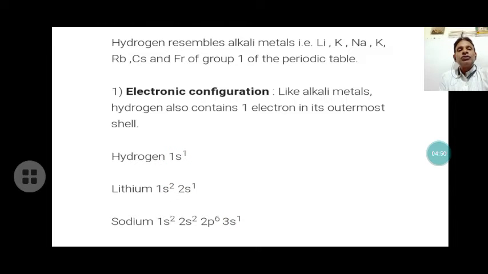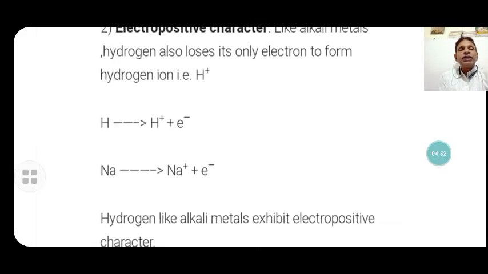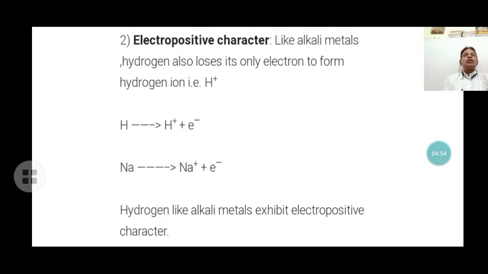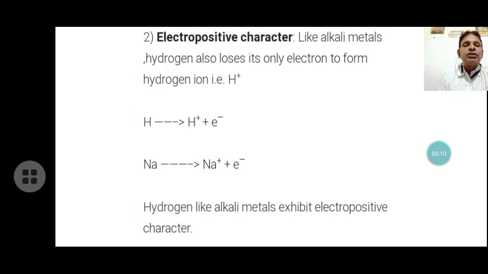Next, the second point is the electropositive character. Electropositive character is the tendency to lose an electron to form a positive ion. Like the alkali metals, hydrogen also loses its only electron to form the hydrogen positive ion.